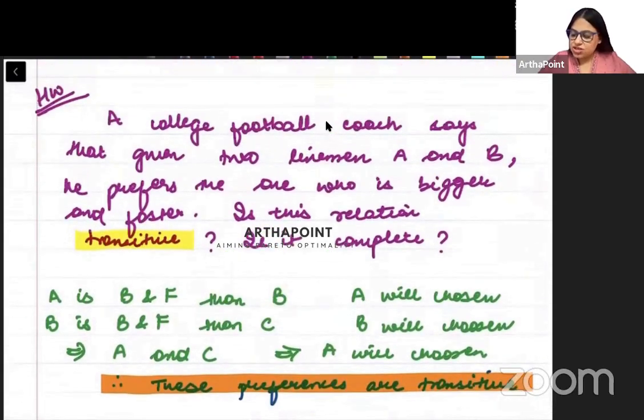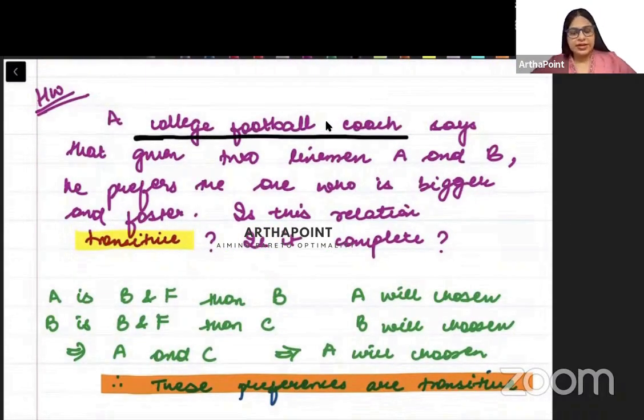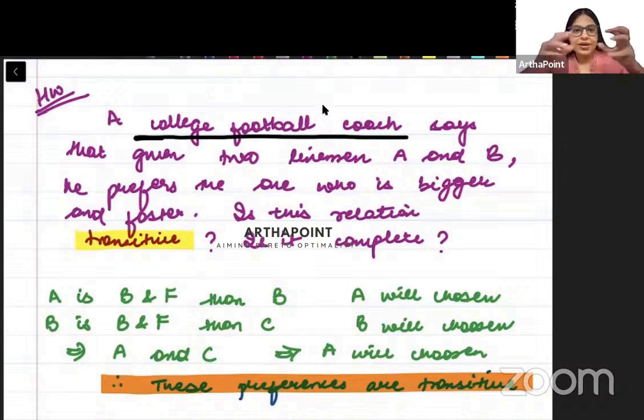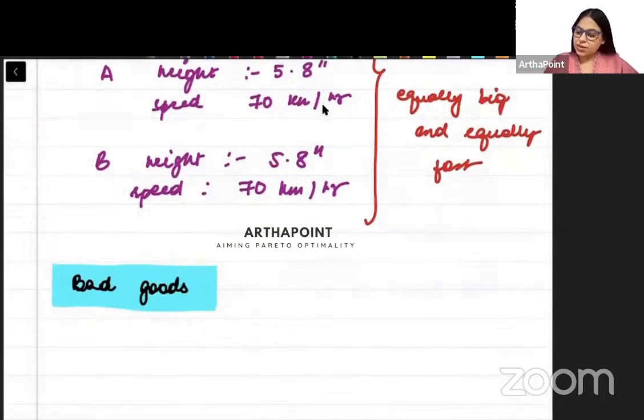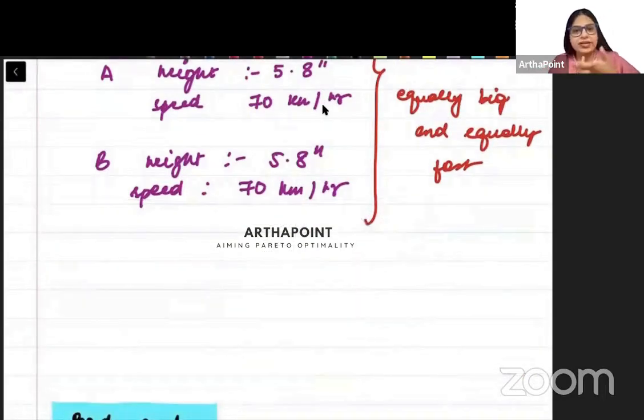क्या ये बताता है कि उस केस में फुटबॉल कोच किसको चूज करेगा? Does it tell you who the football coach will be choosing? It does not. It does not tell you whether the football coach will choose person A or person B. ये बता ही नहीं रहा कि दोनों में से किसको फुटबॉल कोच चूज करेगा. So if it cannot tell you which person the football coach will choose, मतलब this is not complete. You cannot compare in all circumstances. यहाँ पे comparison हो नहीं पा रहा, बता नहीं पा रहे कि A के साथ जाए या B के साथ जाए या दोनों के साथ चले जाए, किसी को भी ले ले randomly.